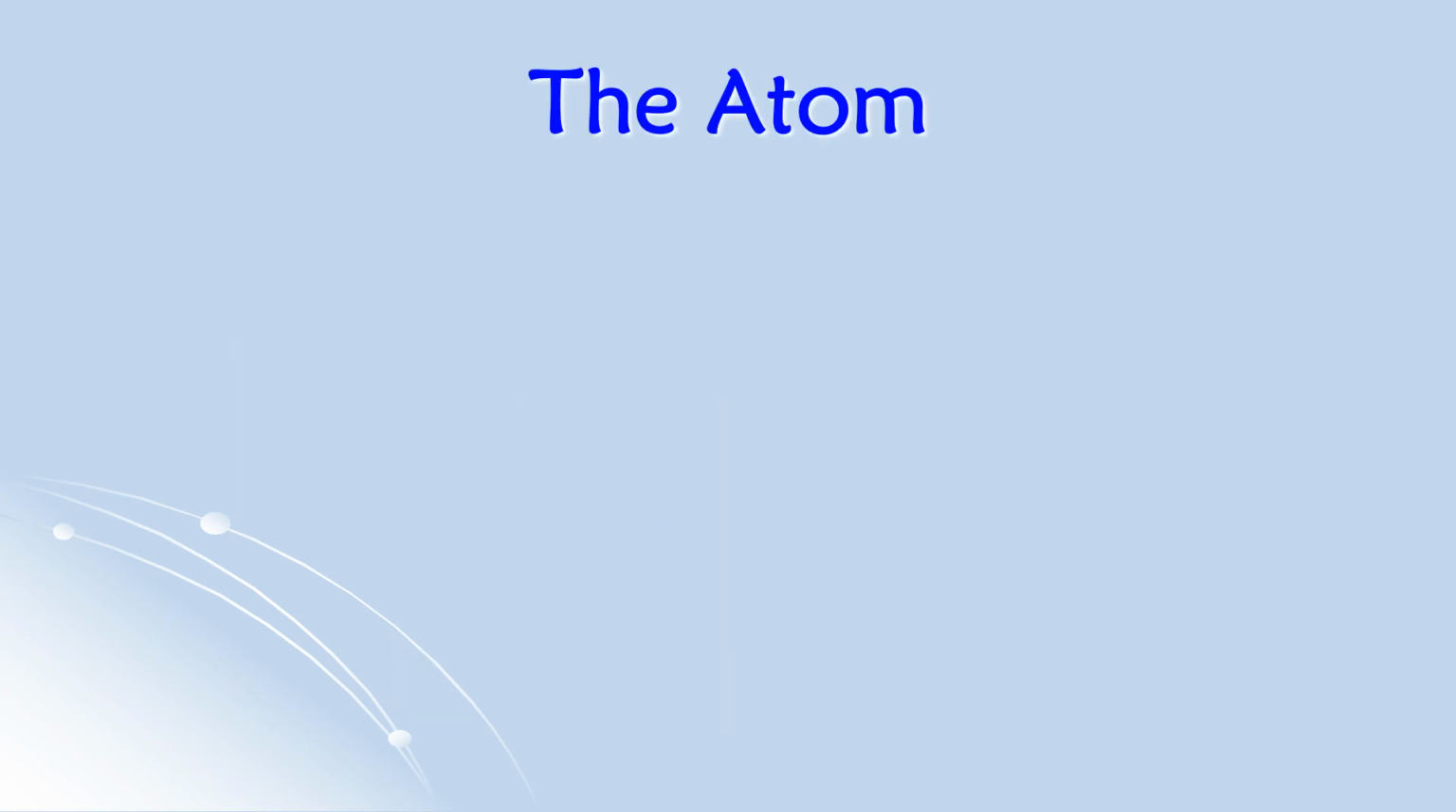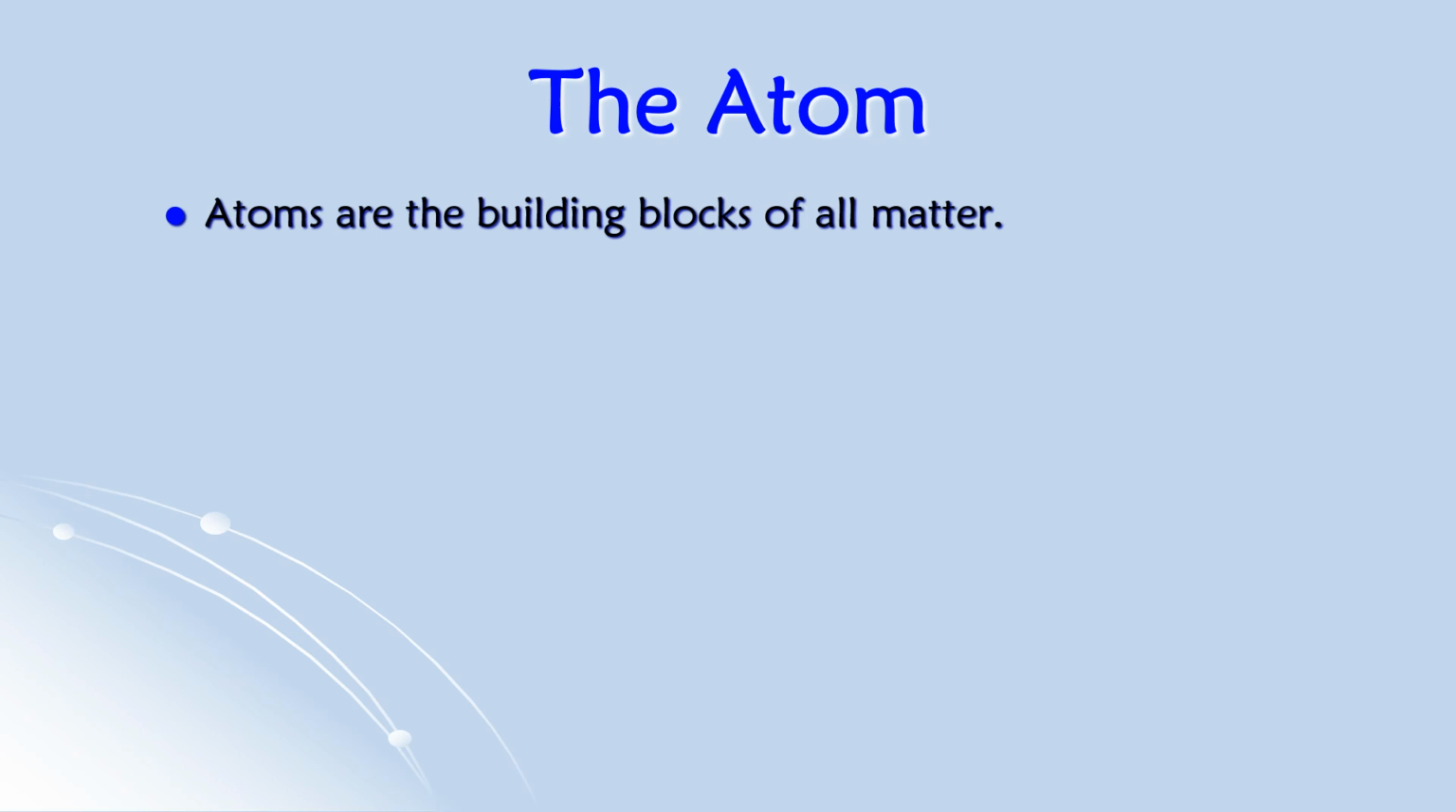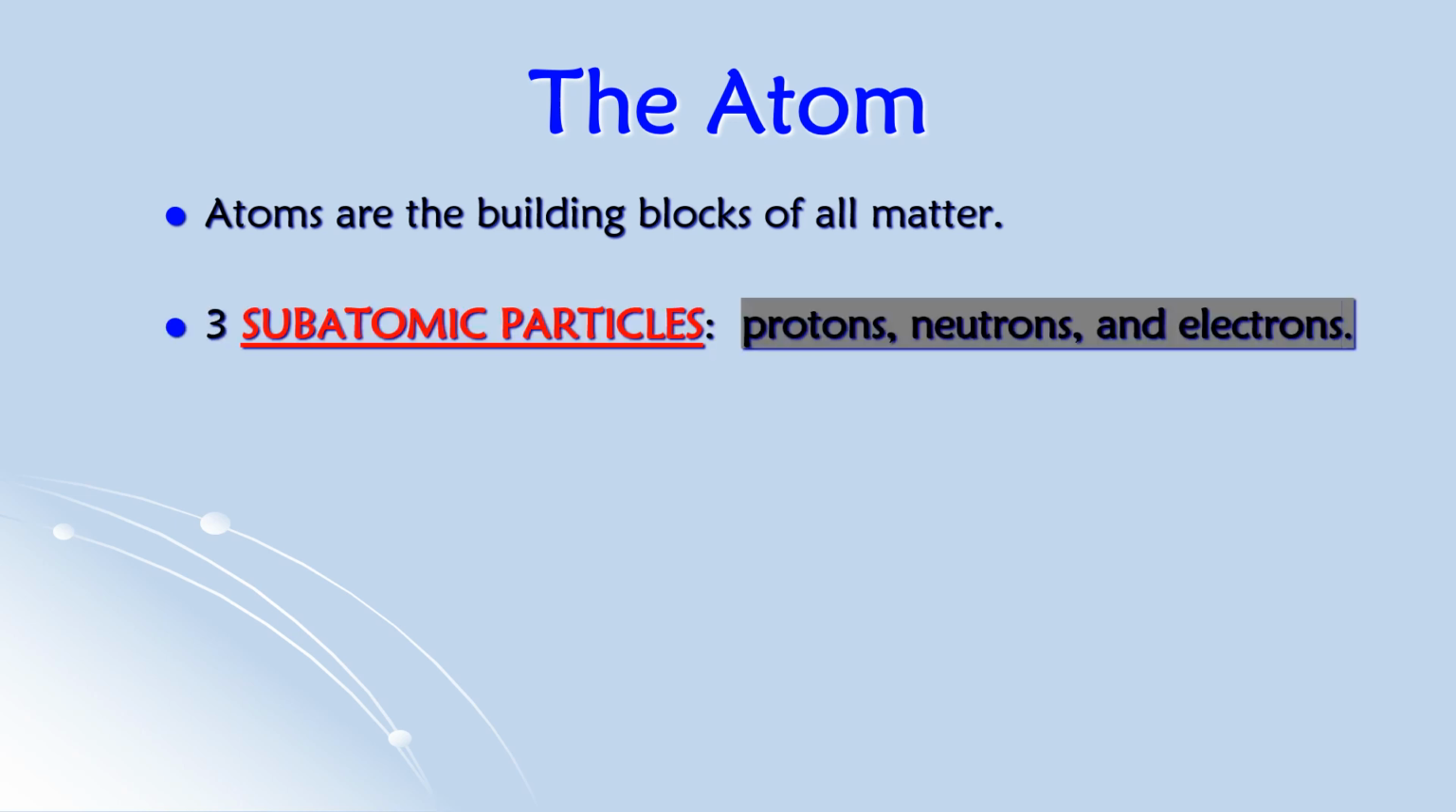Atoms are generally considered the building blocks of everything out there, all types of matter that we see in this universe. Atoms make up every single thing that we see around us, including us. As we discussed, there are three subatomic particles, the protons, neutrons, and electrons, that we just looked at. Those are the subatomic particles of an atom.